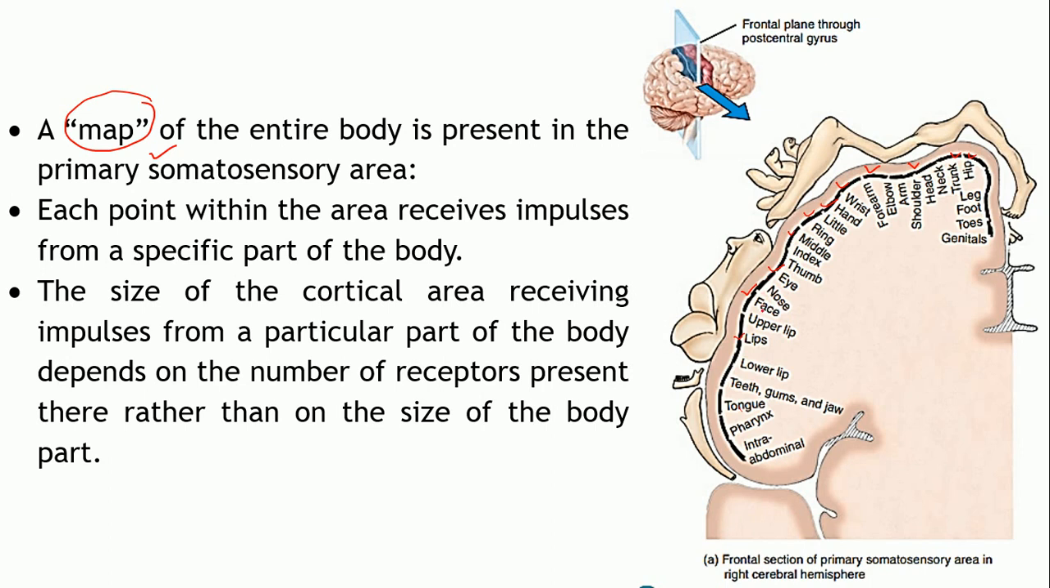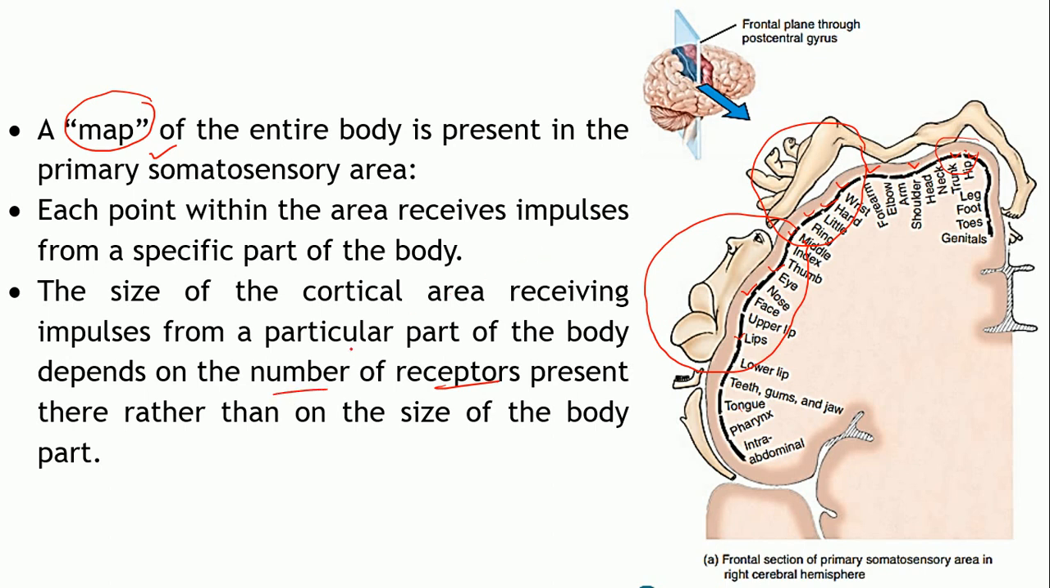Okay, now the size of the area which is receiving the impulse from a certain region will depend upon the number of receptors present in that area, rather than the size of the actual part from which it is receiving. Now the lips or your face has quite a large area dedicated. Even your fingers have quite a large area, as compared to your trunk, shoulder or hips. So size doesn't matter. What matters is the number of receptors.